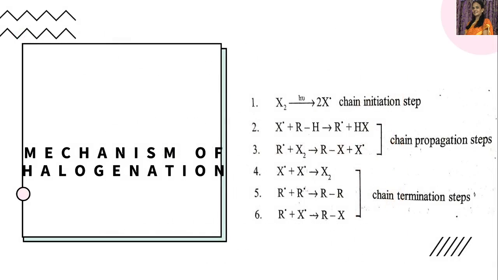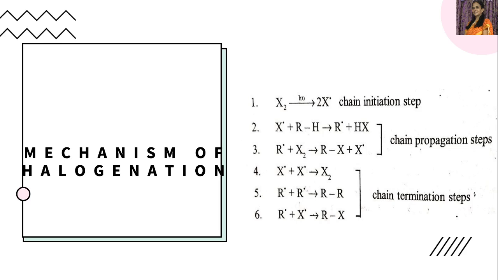So first of all, the mechanism of halogenation of alkanes. This mechanism involves three steps, and it is a chain reaction. The first step is known as the chain initiation step, where the halogen, in presence of sunlight or UV light, decomposes to give halogen free radicals.